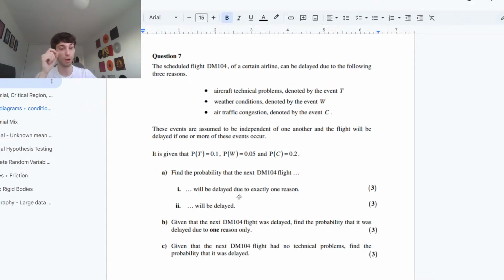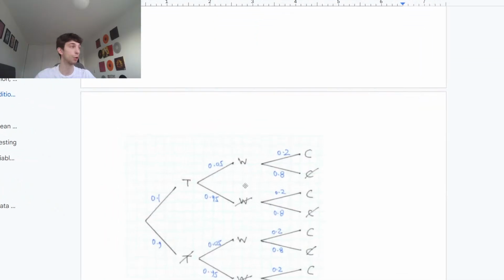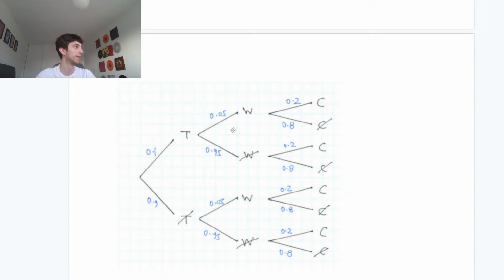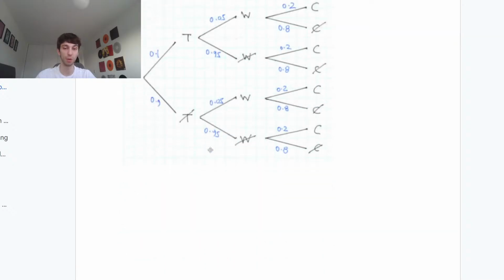So if you wanted to draw out your tree diagram, you could draw it out like this, guys. This would be your tree diagram. Each of these probabilities remain the same. To get the probability that one doesn't happen, you just do 1 minus the probability that it happens. But I'm going to show you a faster way potentially.